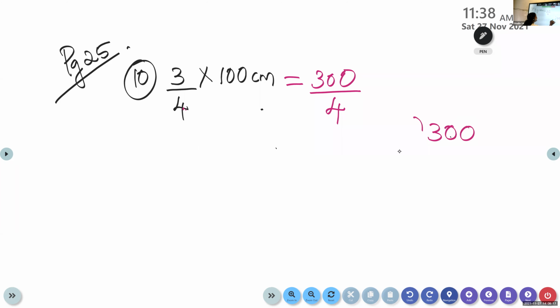300 divided by 4. You know 3 is small. We cannot divide. So 30. How many times 4 can be taken from 30? Look at the multiplication table. Do the division and wait. Don't say the answers.